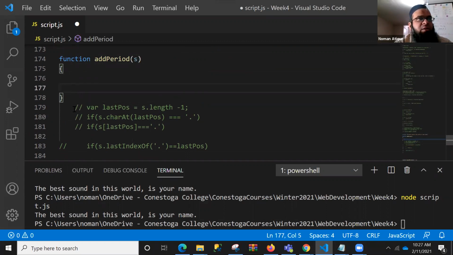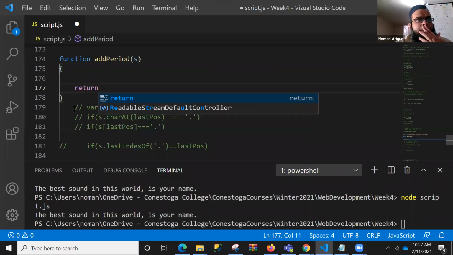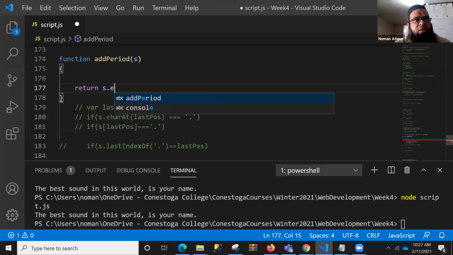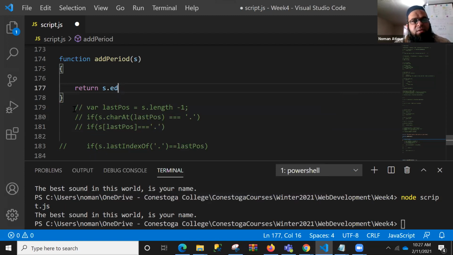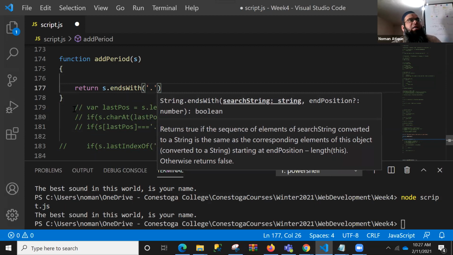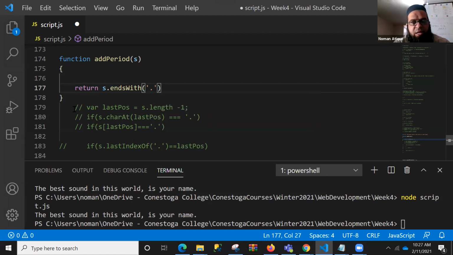Right. Oh yes, Jeshal, you are right. So the ternary operator, we can always use the ternary operator. Return s dot ends with dot. If it ends with a dot, ternary operator, question mark. I hope you remember. Return what? S. Otherwise, return what? The backtick and $ sign and S and a dot over here.